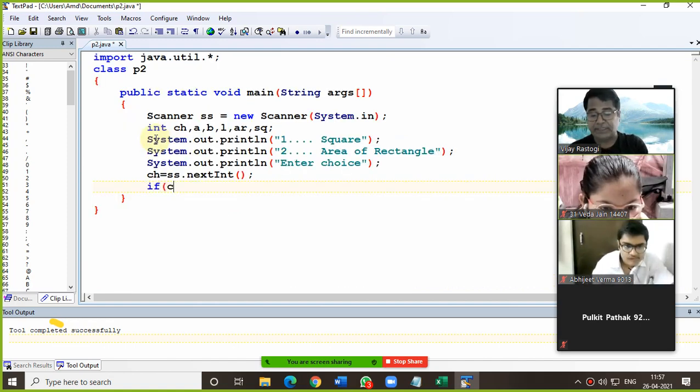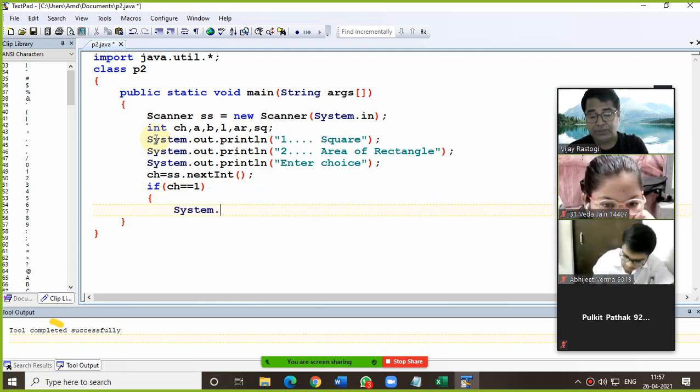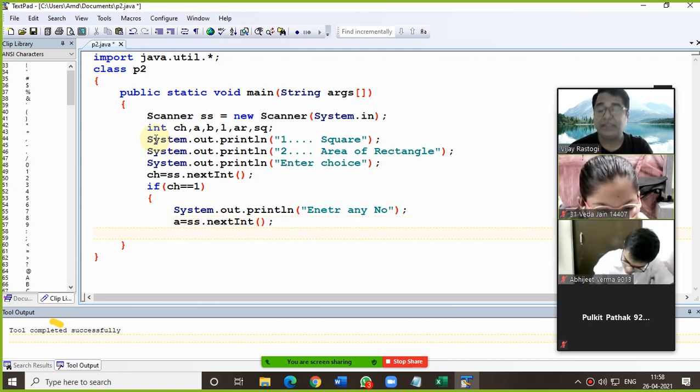After that, what we are supposed to do, if choice is 1, directly we will put a simple condition. If choice is 1, then we are supposed to enter a number from the user. So enter any number. You can use the short form also. You can use a equals to ss dot next int, and then directly you can find the square.